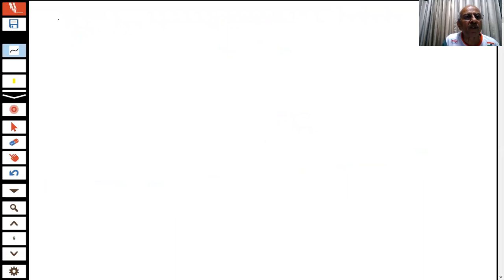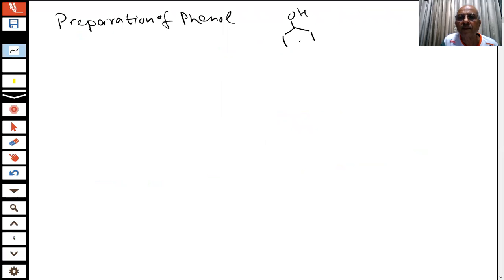Okay, then we are coming to the preparation of phenols, students. Alcohols you have already prepared. Now what is phenol? This compound. First important point: you have seen alkyl halides are easily converted into alcohols by nucleophilic substitution reaction. You have seen this reaction. OH minus, that was aqueous NaOH. This gives this readily. This is an example of nucleophilic substitution reaction. We have studied that.